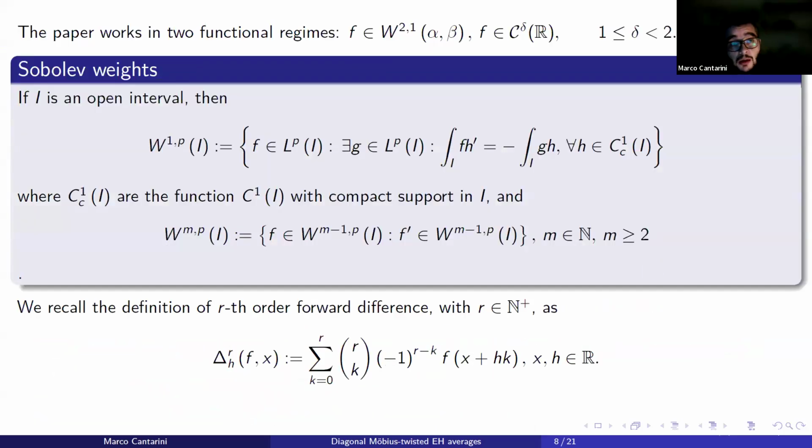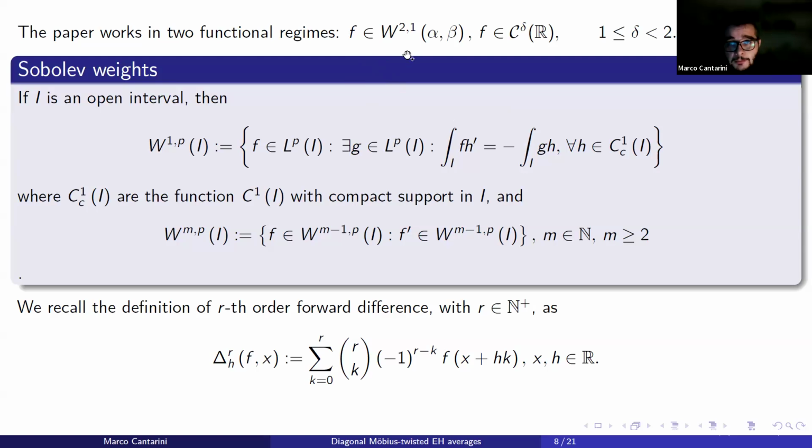Okay, as I said, we work with suitable weights. Essentially, we will take weights that belong either to the Sobolev space W^{2,1} or to the Hölder-Zygmund space C^delta, where delta runs from 1 to 2. Why this choice? This choice is connected to the main tools. If f is sufficiently regular, we will need to estimate an integral involving the second derivative of the weight, and this is the reason why we take this particular Sobolev space.